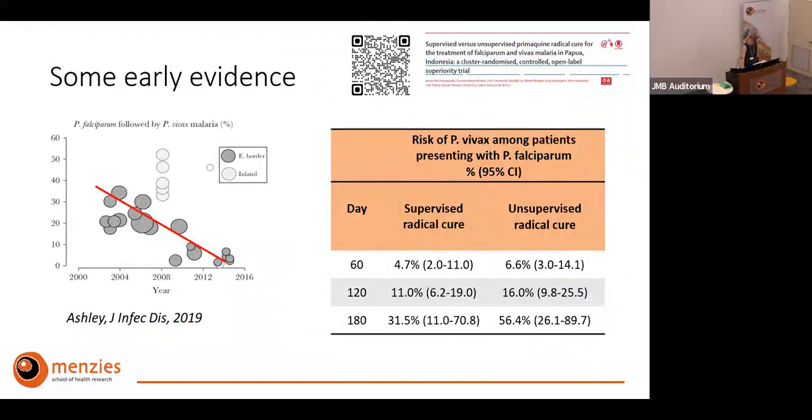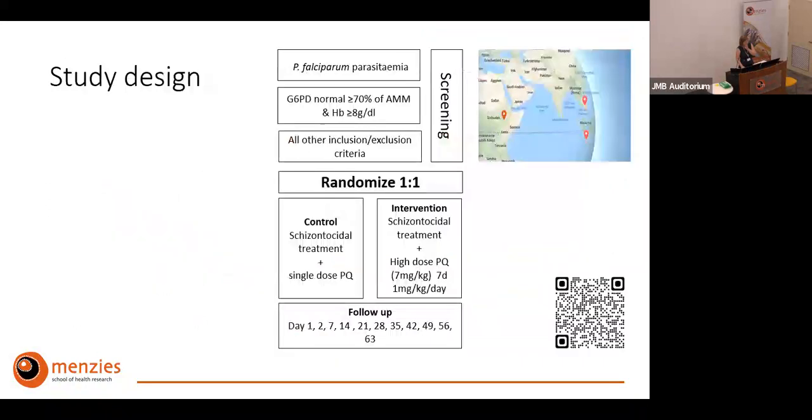So based on this, we thought of a prospective randomized controlled trial to look at whether universal radical cure would have a benefit in co-endemic areas. We started the study pre-COVID in 2019, then had quite a bit of a break in between, as you can imagine, but we were able to finish early last year, I think.